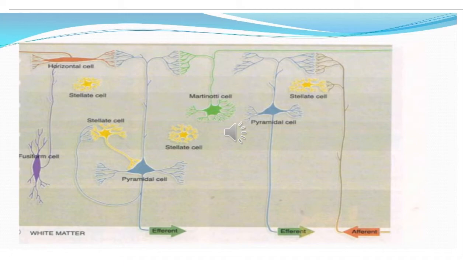Again the green one is the Martinotti cell, and then again the blue one is the pyramidal cell, yellow is the stellate shaped cell, and in the white matter you can see the green arrow which is showing the efferent fibers and the red ones are showing the afferent fibers. So this is how different types of non-pyramidal cells and pyramidal cells appear. The cells of the cerebral cortex are the pyramidal cells which are further divided into small, medium and large pyramidal cells. I will discuss each of these cells one by one in detail.